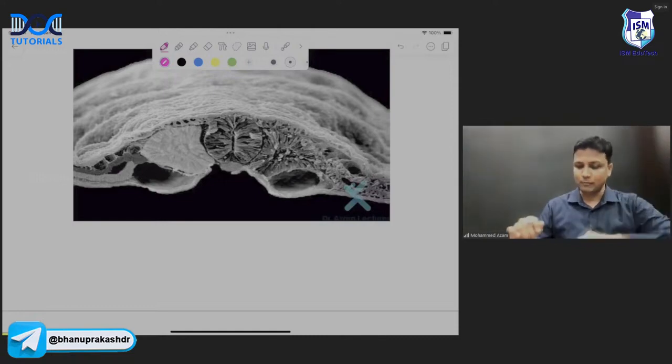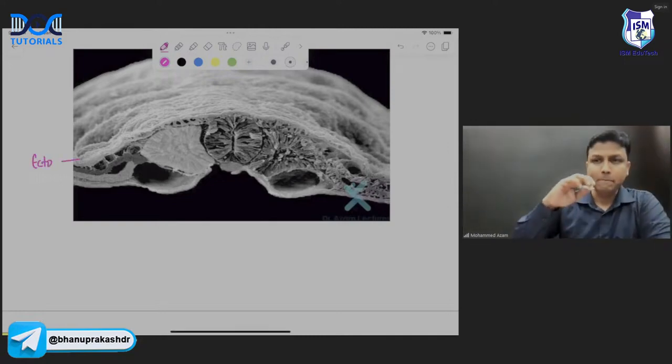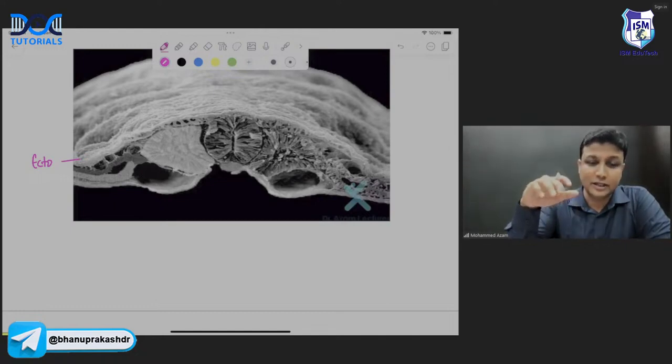Now in this diagram, first of all, you are able to see this one here will be the ectoderm here, sir. Now, my dear friends, everyone, please concentrate here. Actually, embryology is a very important one, and once we are done with embryology, it will take a little bit of time, sir, all the important concepts in embryology.